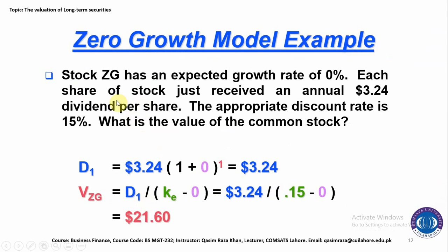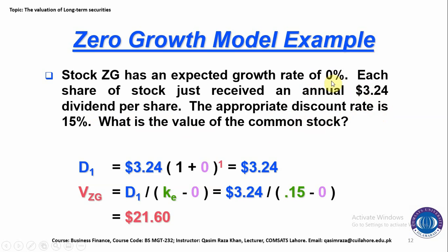So suppose stock ZG has an expected growth rate of 0%. If the growth rate is 0%, each share of stock just received an annual $3.24 dividend per share. Same amount, same dividend we are getting per year, that is 3.24. The appropriate discount rate is 15%. So what is the value of the common stock? Same values, same information as presented in the previous slide.